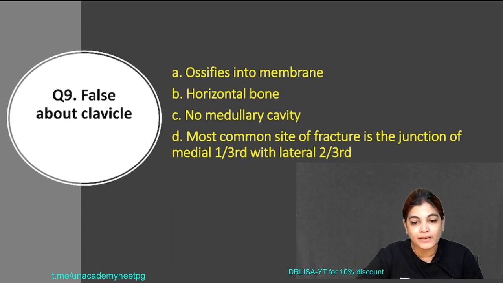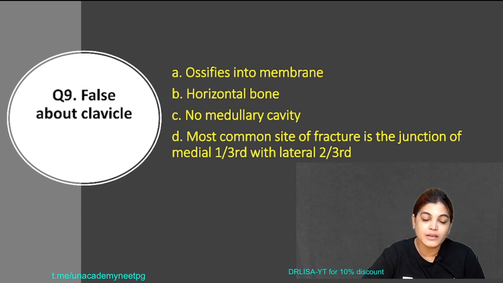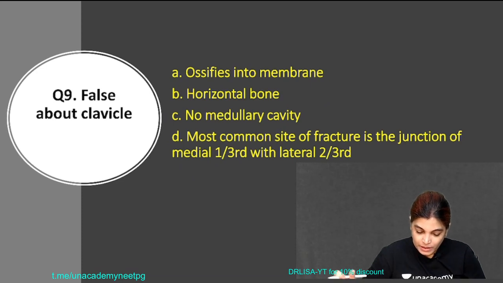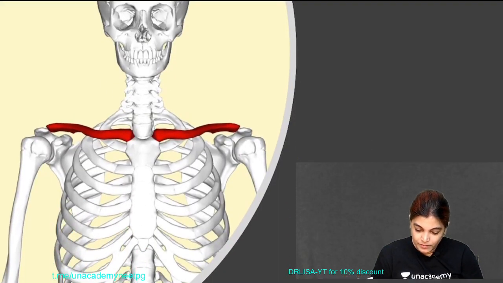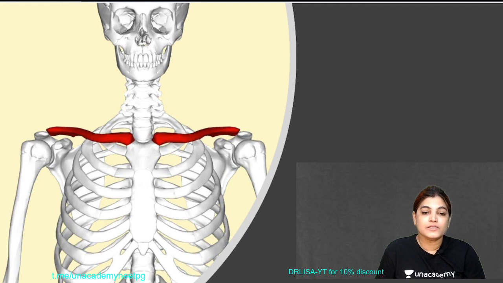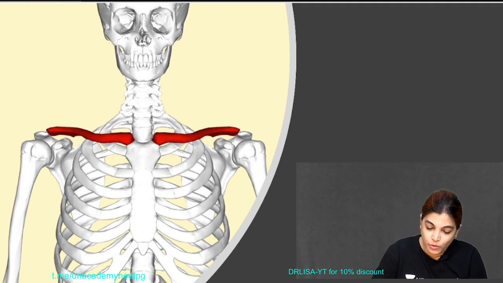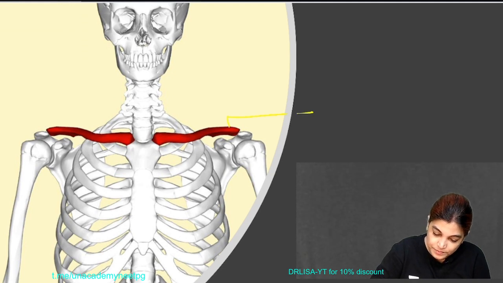Actually, the clavicle is a very peculiar type of bone, and I will give you the list of peculiarities the clavicle bone has. So let's write down the list of peculiarities of the clavicle bone. See here, the red color structure highlighted in the skeleton is the clavicle bone.